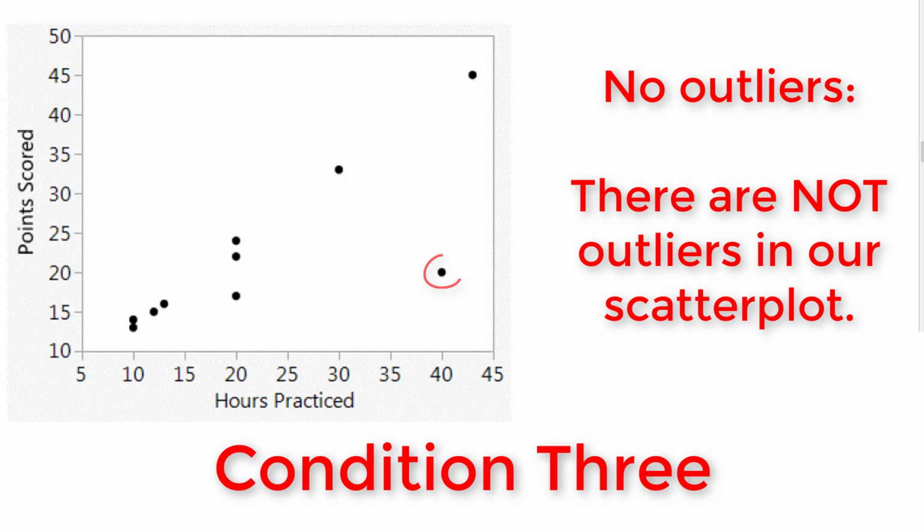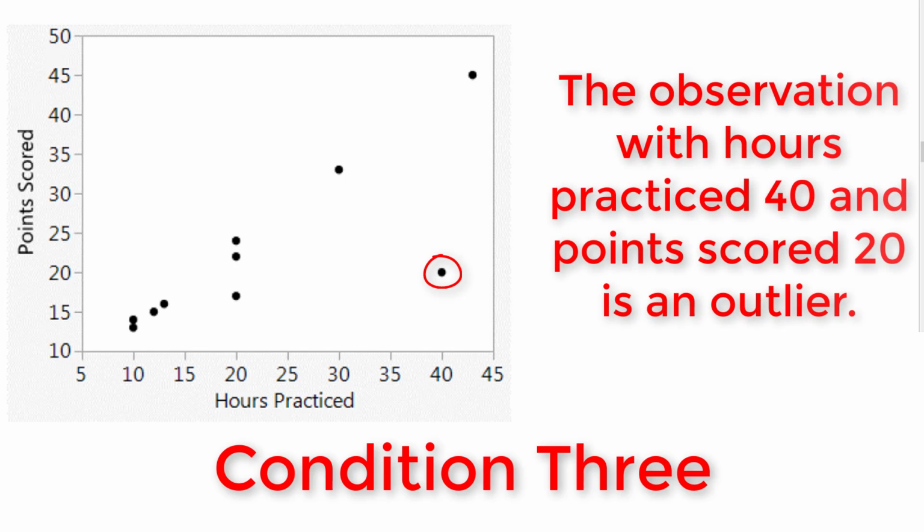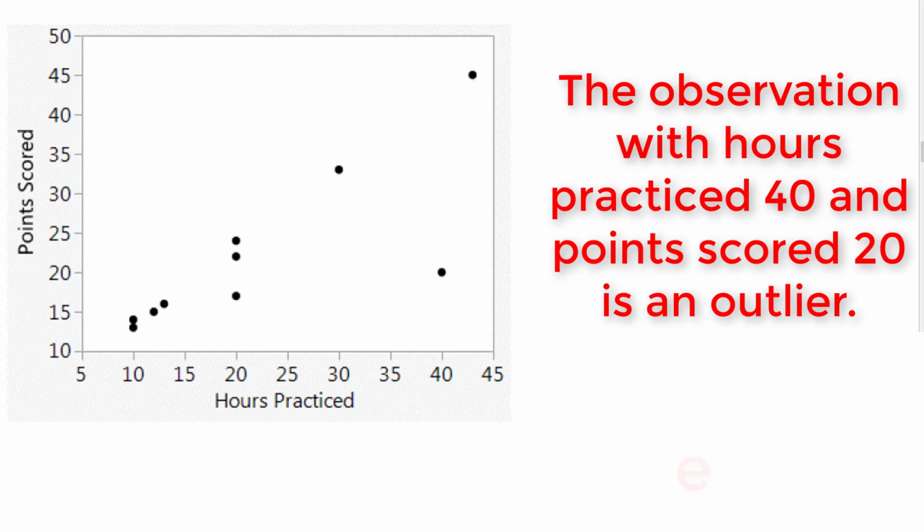One thing you can do is circle that outlier. Circling the outlier would let the grader know that you noticed where the outlier is at. You could even mention the outlier. There is an outlier around 40 hours of practice and 20 points scored. This goes against the bivariate trend. And that'd be a great explanation right there. There is one outlier circled in my plot. That is a great explanation too.